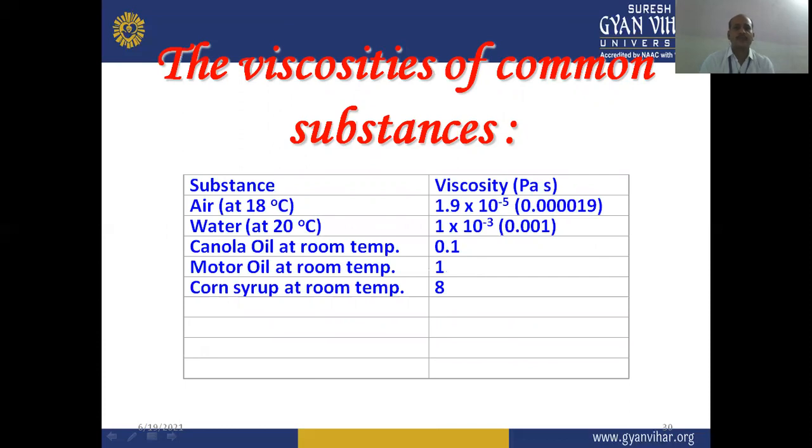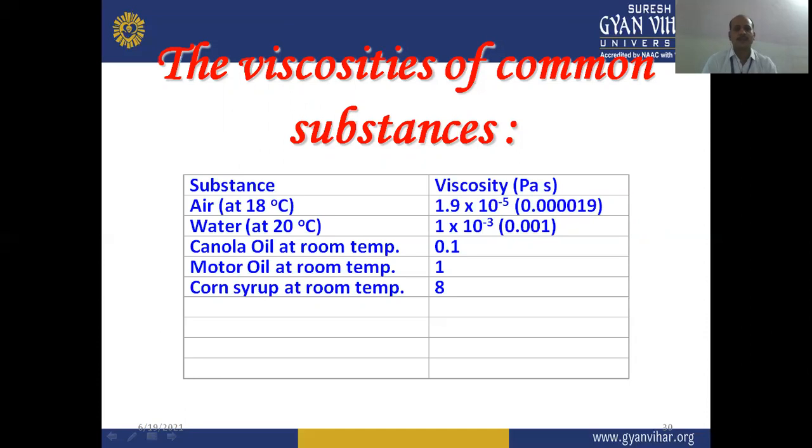Now, when we go through the viscosity of different substances at a specific temperature, air has a viscosity with units of Pascal second. It can be represented in poise or centipoise also, as we already discussed in great detail. Water has a viscosity of 1 into 10 to the power minus 3 Pascal second, or 1 centipoise.